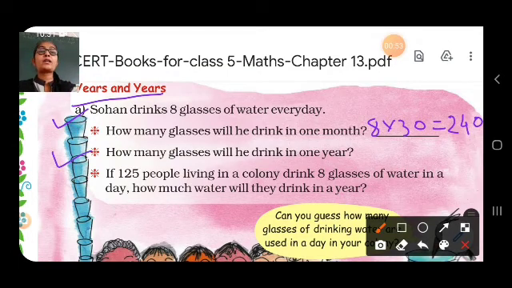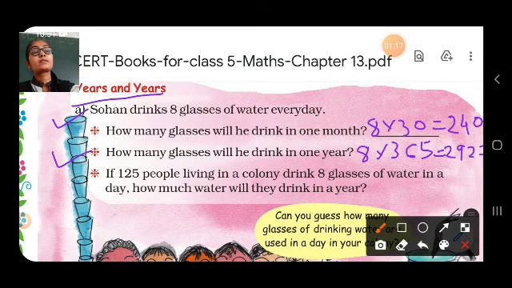Now next question, how many glasses will he drink in 1 year? Students, how many days are there in 1 year? 365 days. So here 8 into 365. If we multiply 8 with 365, we will get 2920. So he will drink 2920 glasses in 1 year.